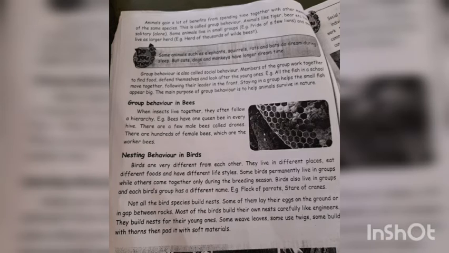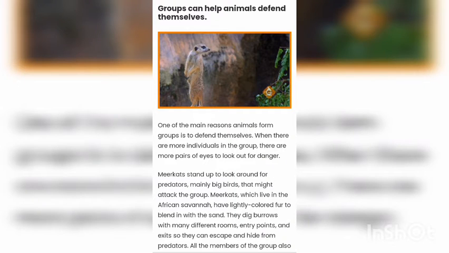One of the main reasons animals form groups is to defend themselves. When there are more individuals in the group, there are more pairs of eyes to look out for danger. Meerkats stand up to look around for predators, mainly big birds that might attack the group.